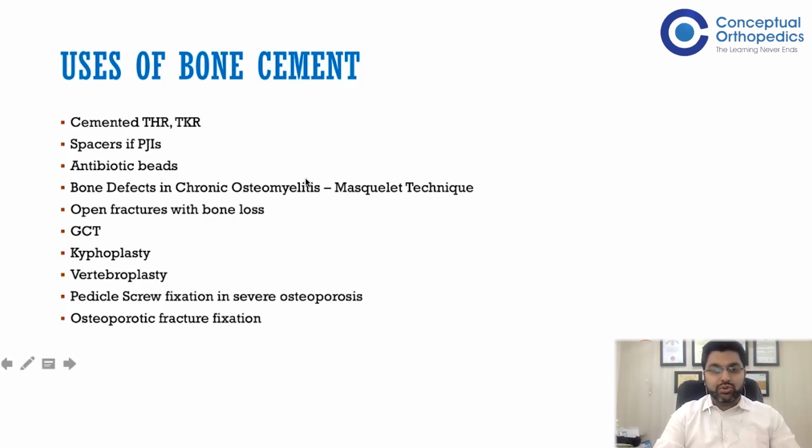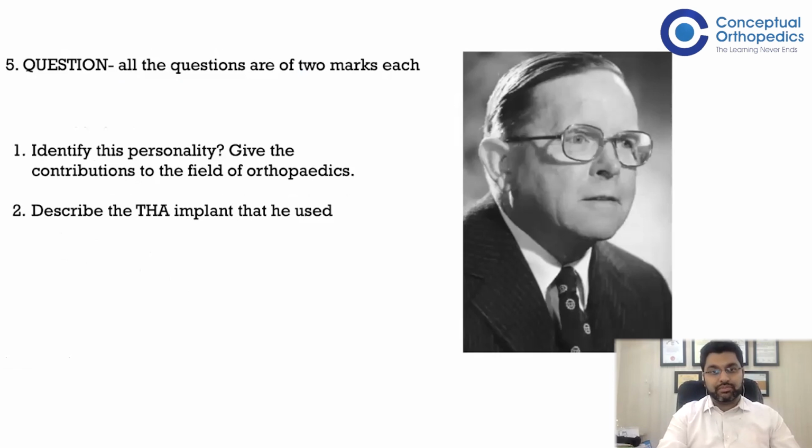We can also use bone cement in bone loss with open fractures. Bone cement is used for curettage and bone cementing in GCT. It's also used in kyphoplasty, vertebroplasty, in severe osteoporosis, spine fixation with pedicle screw, or in osteoporotic fracture fixation, as well as in proximal humerus. So this is how you can list the possible uses of bone cement in orthopedics.